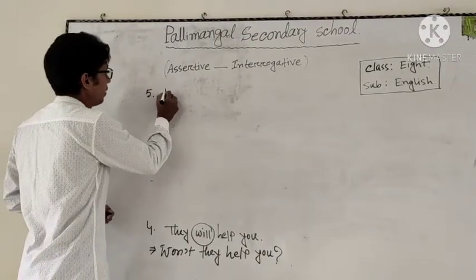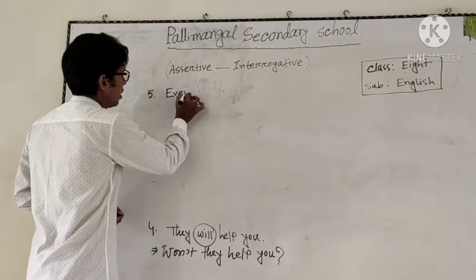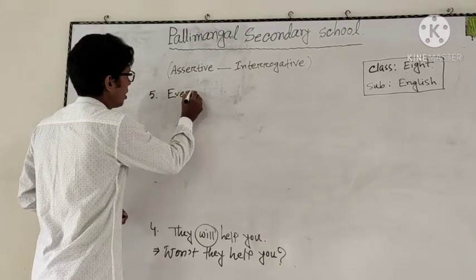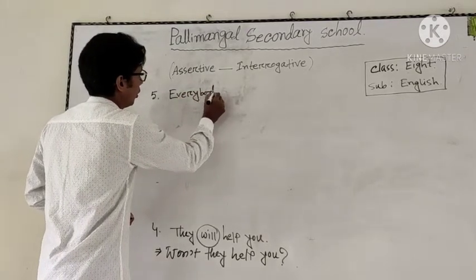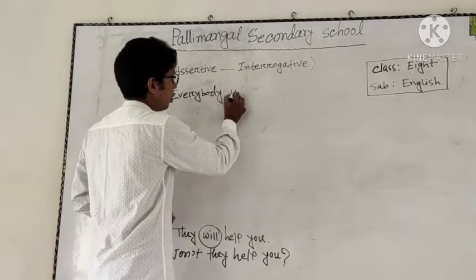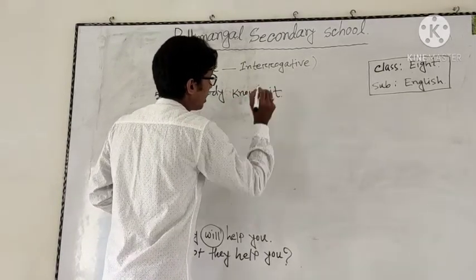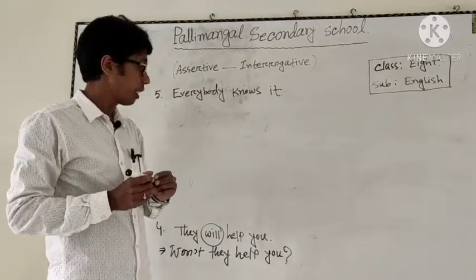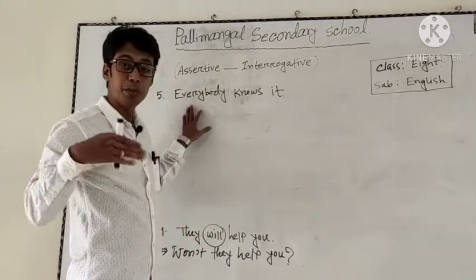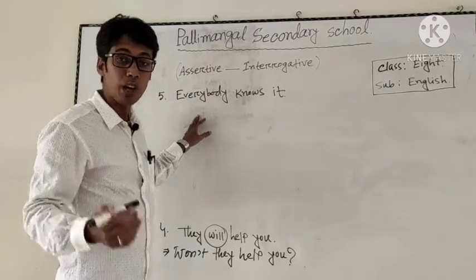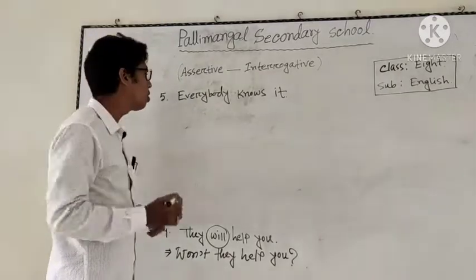Like number 5: Everybody knows it. If the sentence begins with everyone, everybody, all, we must use who.